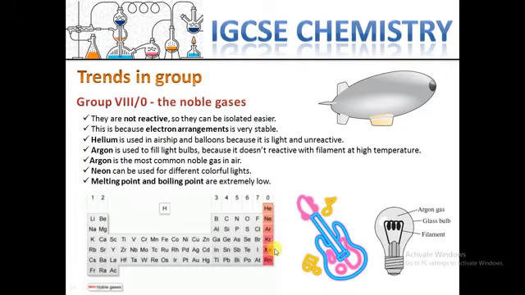Neon can also be used, this second one, for different colorful lights. Because of their electron emission and some other properties, it can produce different colored lights. And the last point is that melting point and boiling point are extremely low. It's very low, so that's why helium cannot easily become a solid. So they are in gas form.